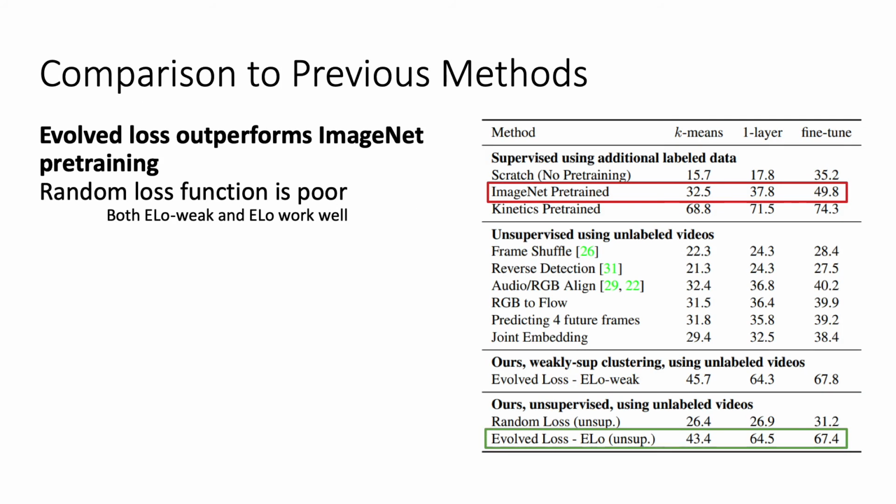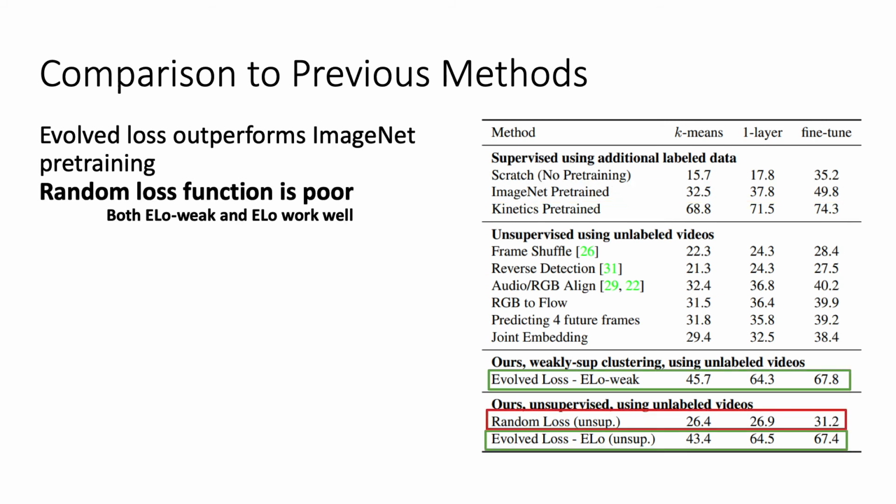We find that by doing this loss evolution, we are able to outperform ImageNet pre-training and come close to Kinetics pre-training. We also find that while the weakly supervised and unsupervised losses both perform very similarly, taking some random loss function performs poorly, suggesting the evolution is an important component.